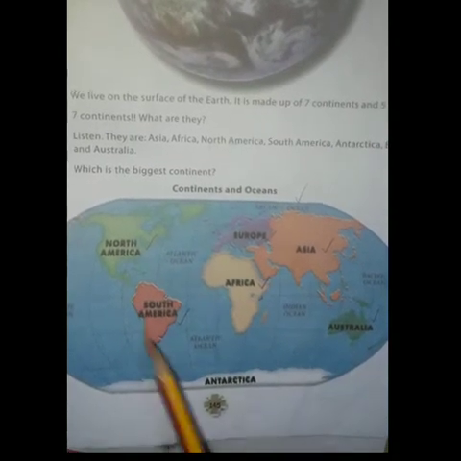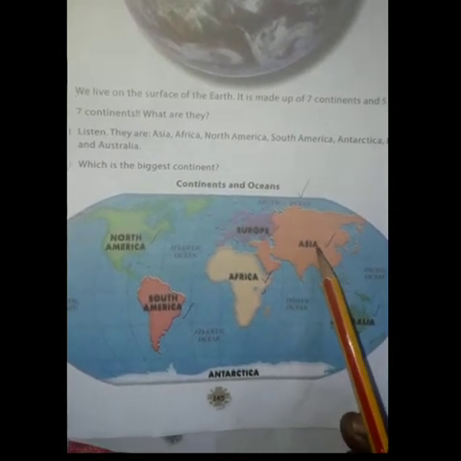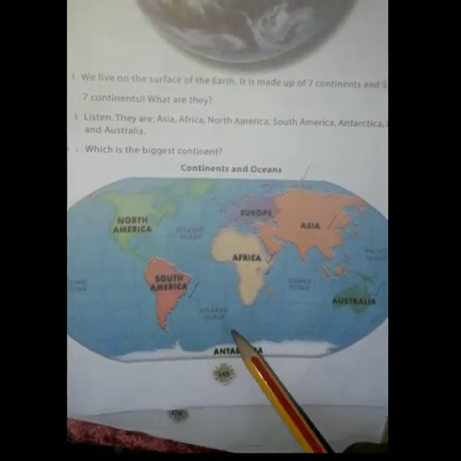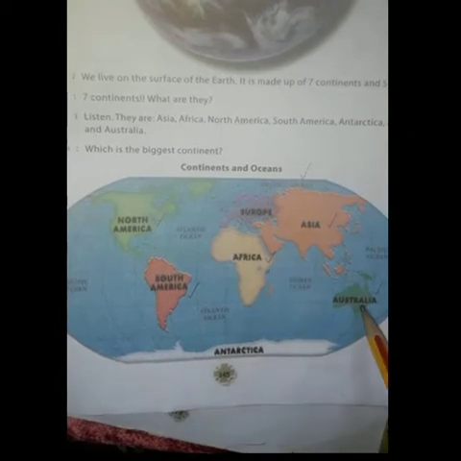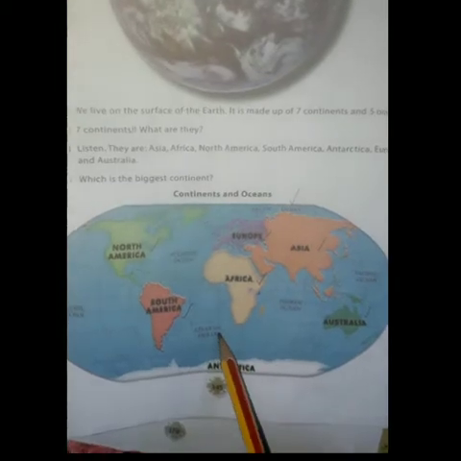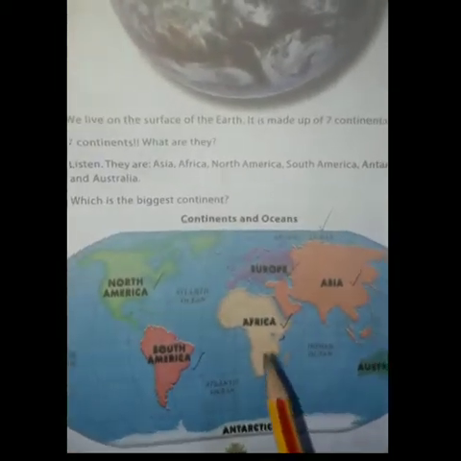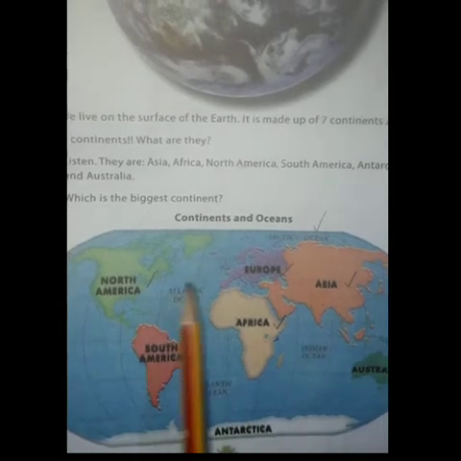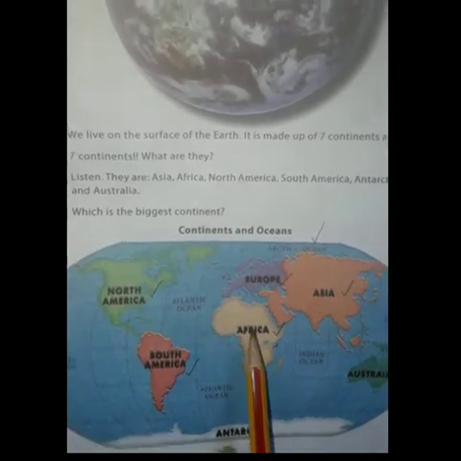Once again I'll tell: Asia, Africa, North America, South America, Antarctica, Europe, Australia. These are the 7 continents, and the 5 oceans are the Pacific Ocean, Indian Ocean, Atlantic Ocean, Arctic Ocean and Southern Ocean. You can see the continents and the oceans here.